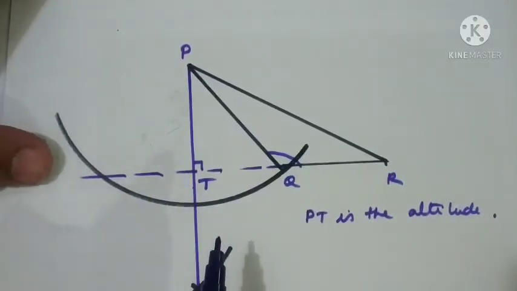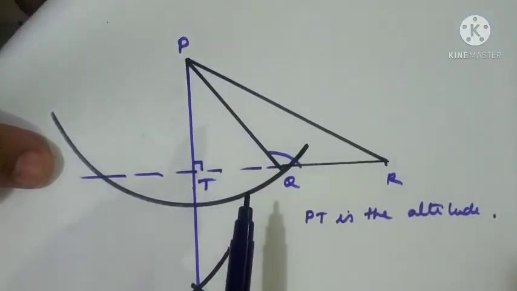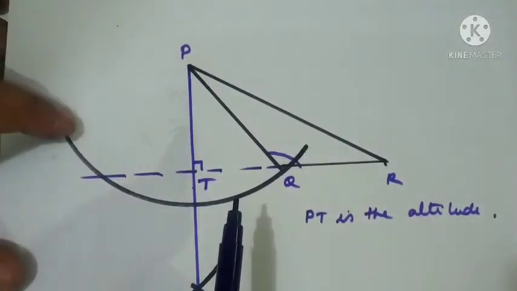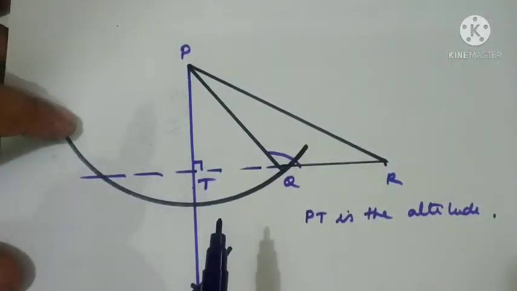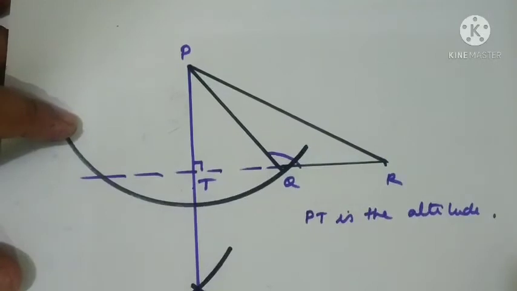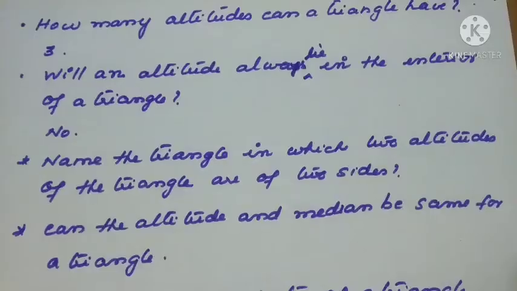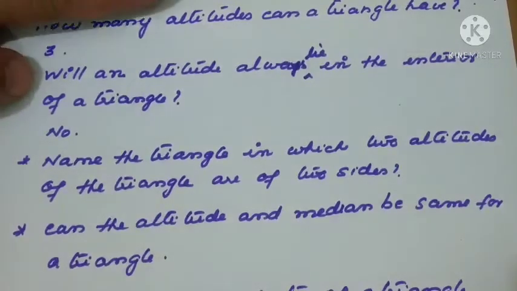One only we have completed. Sometimes the other two may lie inside also, but it is not compulsory that all the perpendiculars should lie in the interior only. It can be outside, it can be inside. The question is, will the altitude always lie in the interior of the triangle? Not necessarily. No, we have written here.